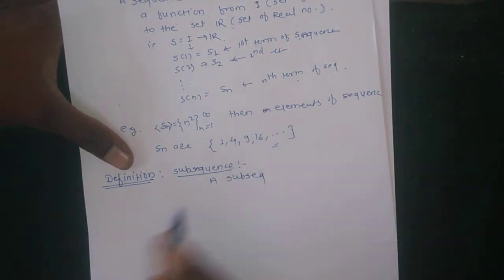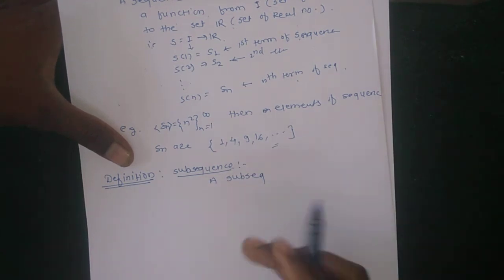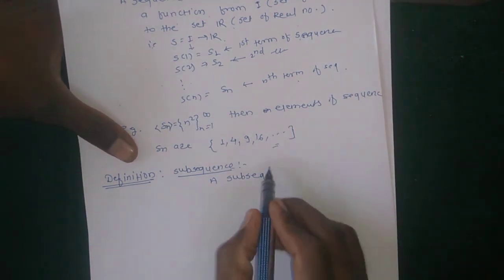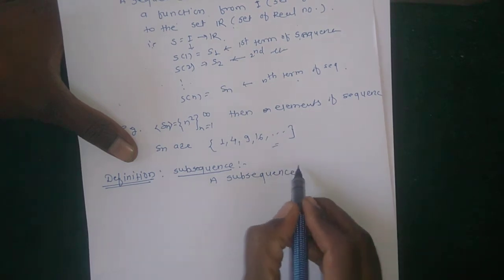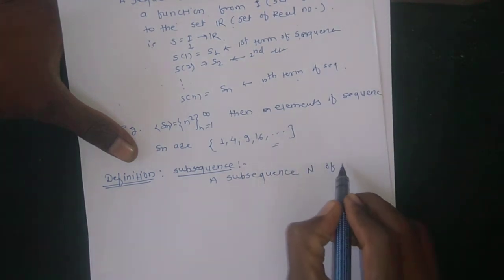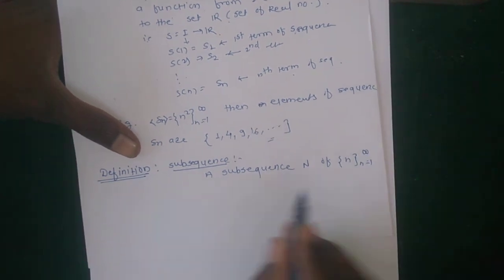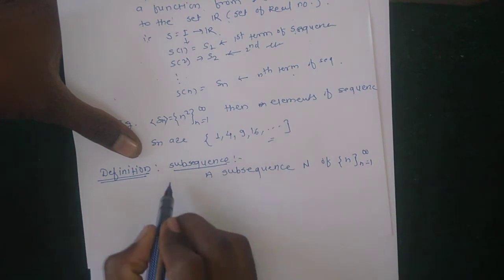Subsequence means a function from the set of integers to a sequence n, meaning n is a sequence or subsequence. A subsequence is a set of natural numbers n running from 1 to infinity. This given sequence